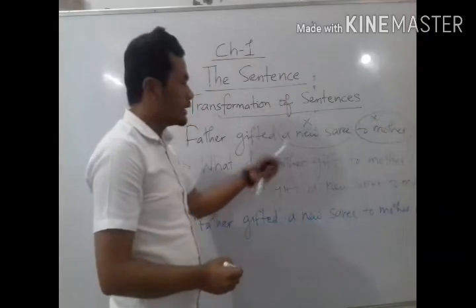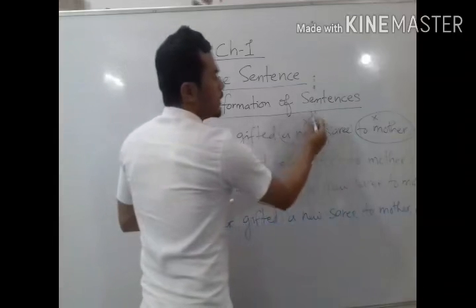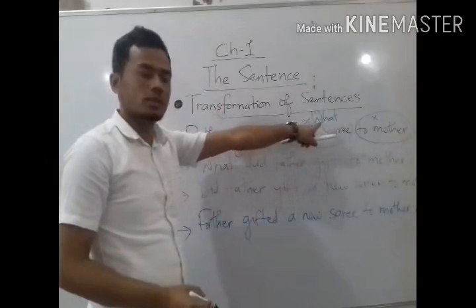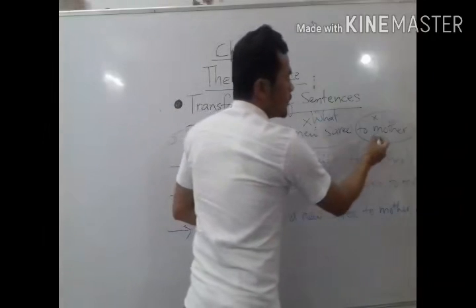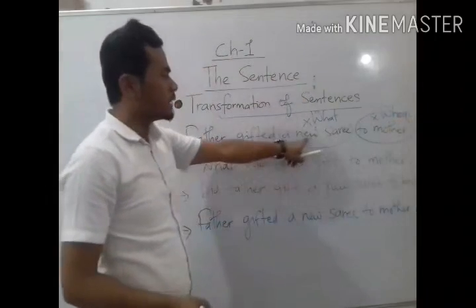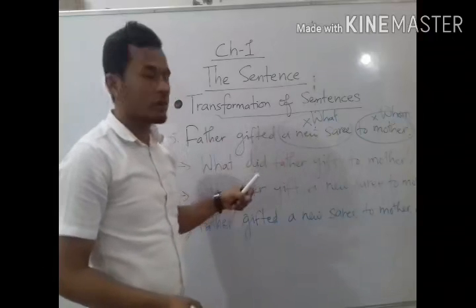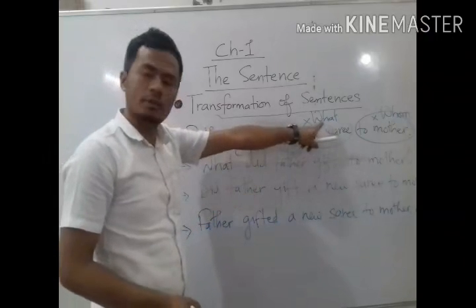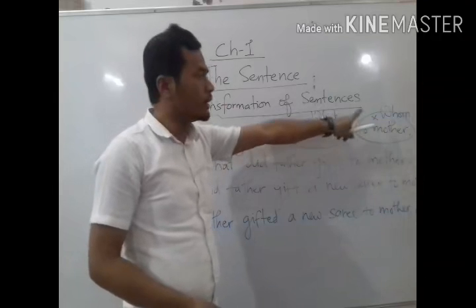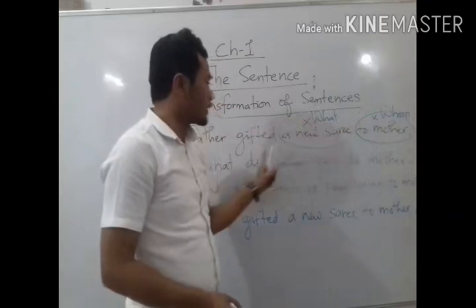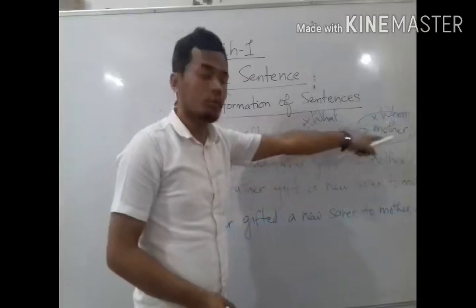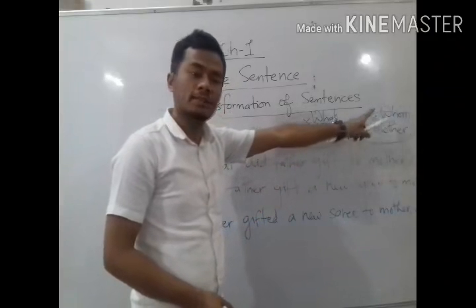If you remove a new sari, you have to use the WH word what. And if you remove to mother, then you have to use whom. Why? Because a new sari is the name of a thing, so we have to use what. Mother is the name of a person, so it is a noun. Because here father has gifted something to someone, so to whom. So whom we have to write as the WH word.